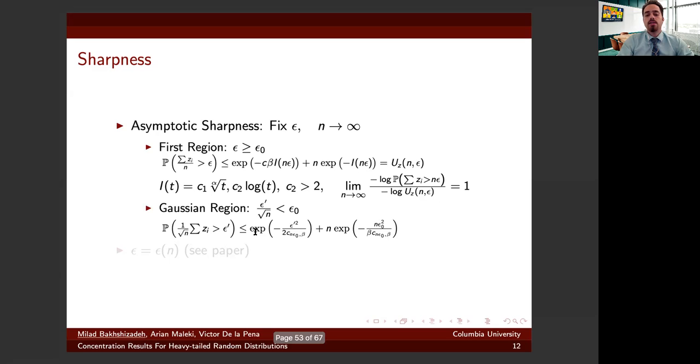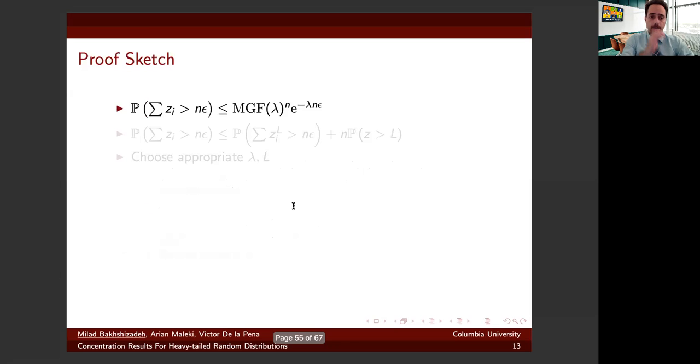And one can see the dominant term in this inequality is the first term, which is exactly the same bound for the limiting Gaussian distribution. Hence, in this region, the inequality is sharp as well. While I described this sharpness for fixed epsilon, we can actually consider dependence of epsilon on n, and this has been discussed in our paper in detail.